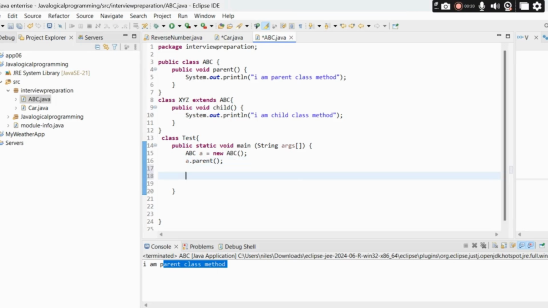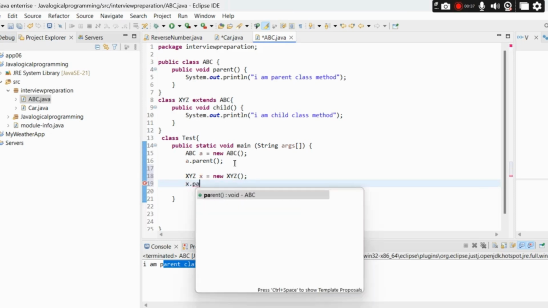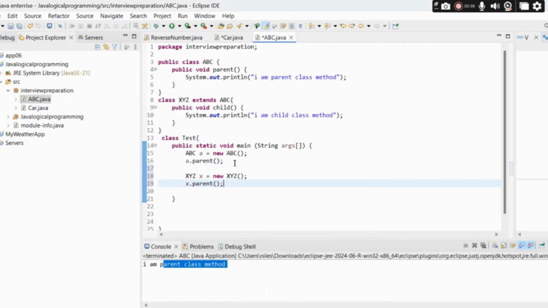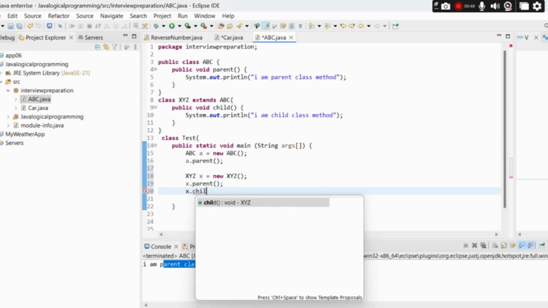Now let us quickly play around with it. Let me just write XYZ x equals new XYZ, semicolon. Now let me call the parent method. Okay, you can see, right? We didn't get any error. So we can call a parent specific method by using a child reference. Also, let me call the child specific method.